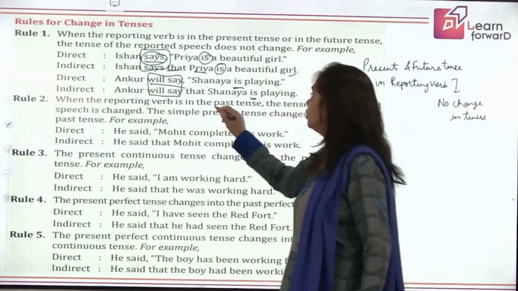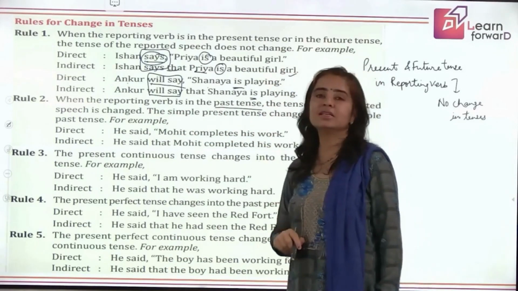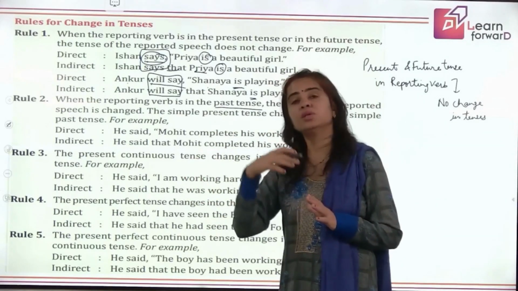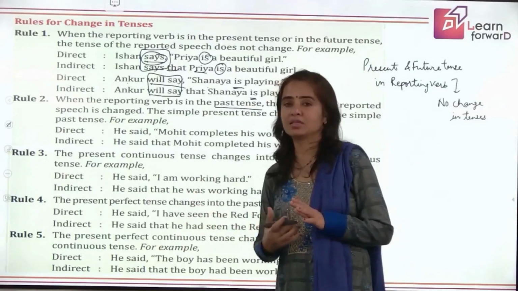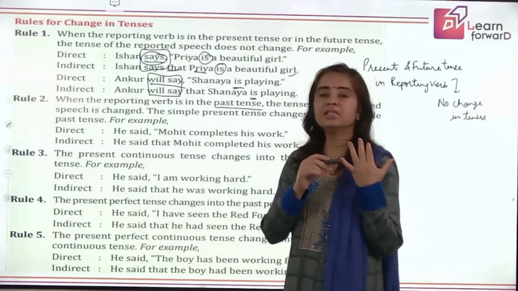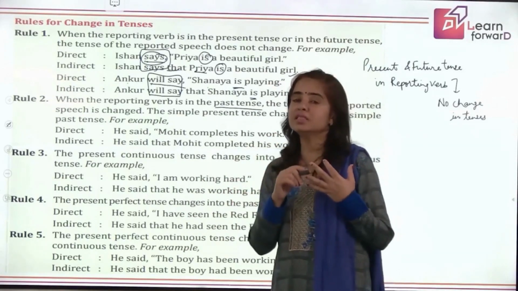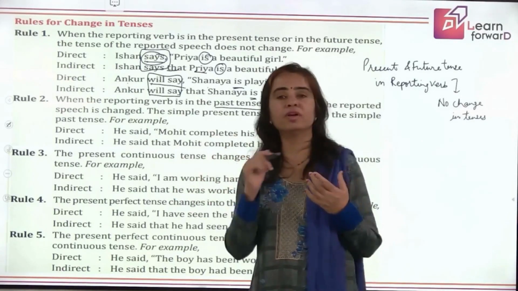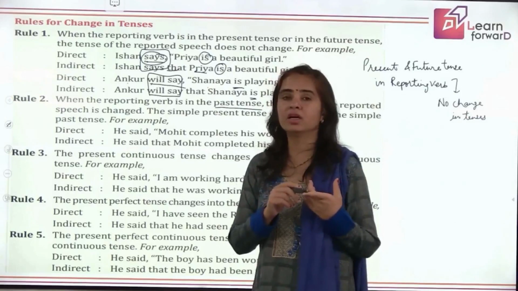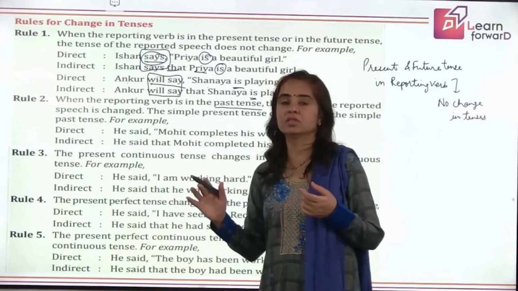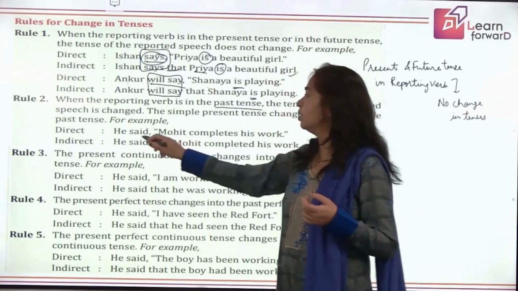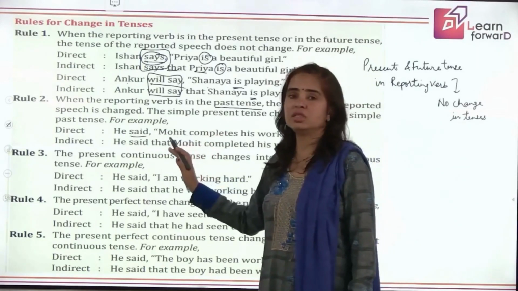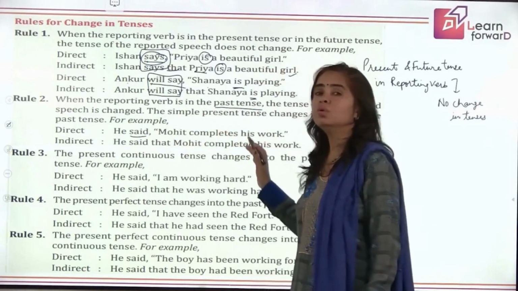What when the reporting verb is in past tense? Present tense will change to the corresponding past tense. Like simple present changes to simple past, present continuous changes to past continuous, present perfect to past perfect, and present perfect continuous to past perfect continuous. So when your reporting verb is in past tense, the verbs inside will change, present will go to past.